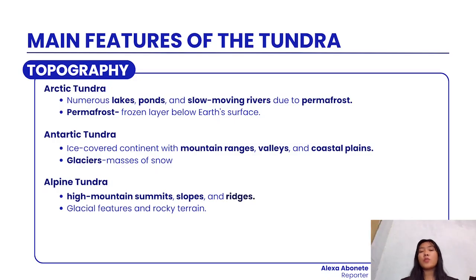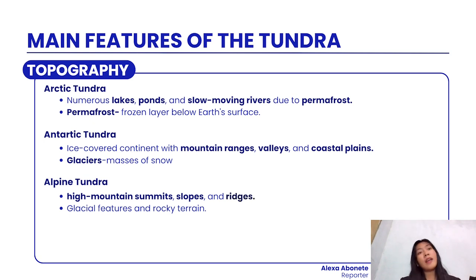The topography refers to any physical features of the surface of the earth. For the Arctic tundra, there is a presence of lakes, ponds, and rivers, and that is because of the permafrost. If there is a presence of permafrost, there will also be the presence of these water bodies. For the second tundra, the Antarctic tundra, as I mentioned earlier, it is the coldest, with a presence of glaciers. When we say glaciers, these are masses of snow.